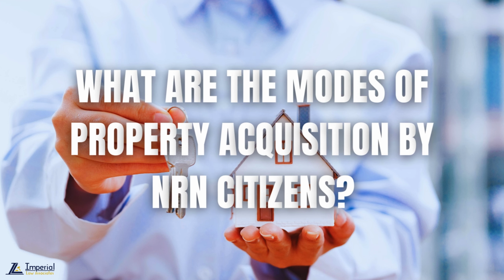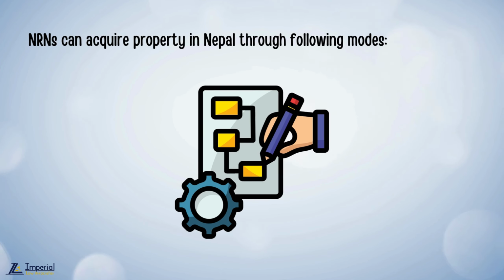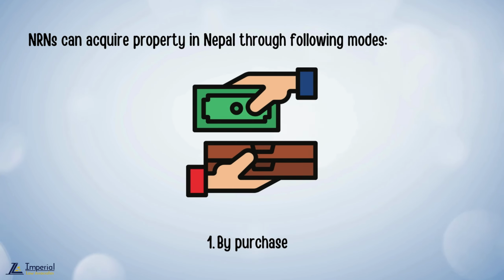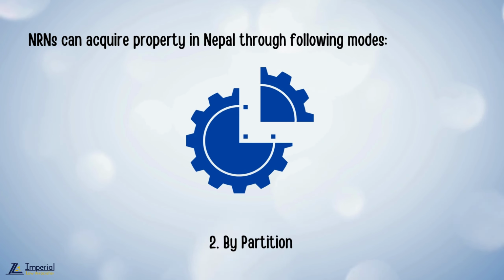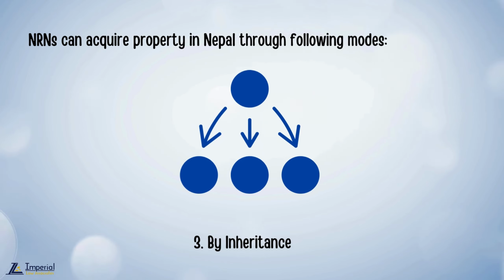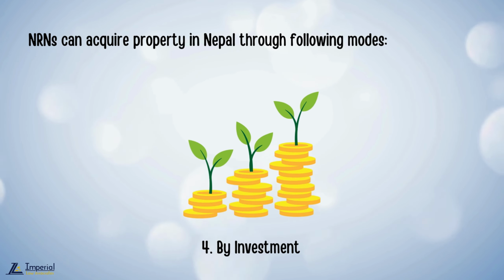What are the modes of property acquisition by NRN citizens? NRNs can acquire property in Nepal through the following modes. Number 1. By purchase. Number 2. By partition. Number 3. By inheritance. And number 4. By investment.